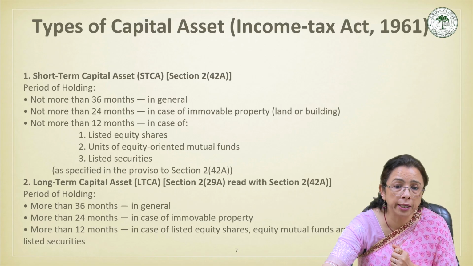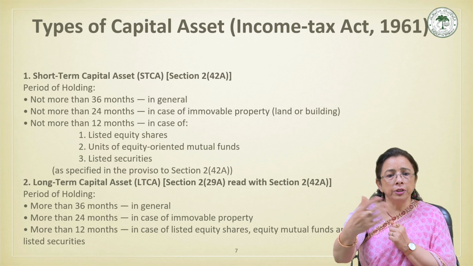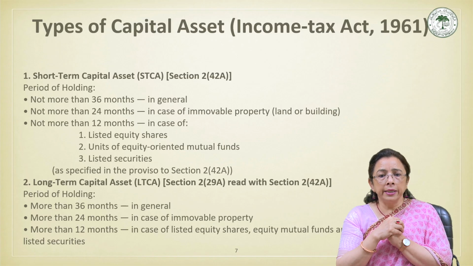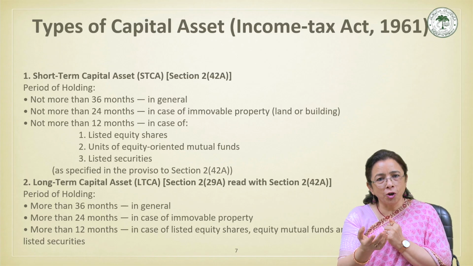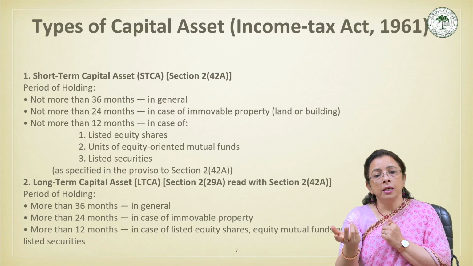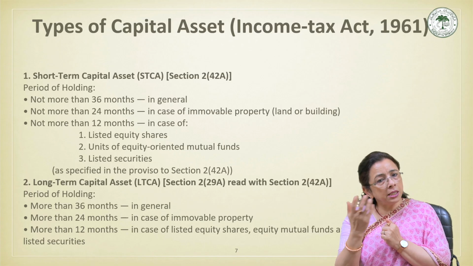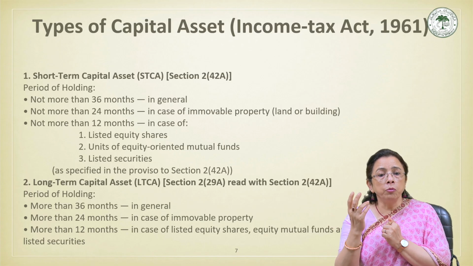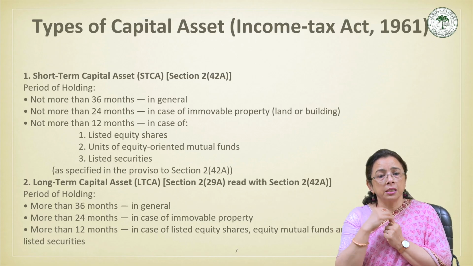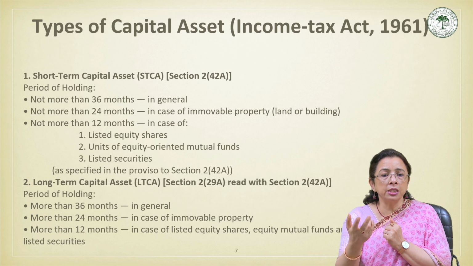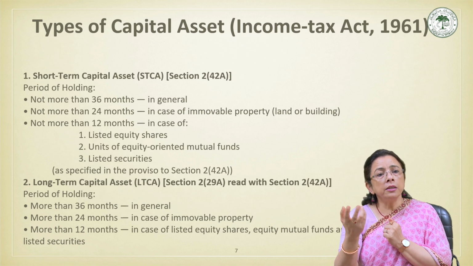Now, what is included under long-term capital asset? Obviously, beyond these limits, it is a long-term capital asset. It is anything that is not a short-term capital asset, or we can say it is held for more than the period that has been defined. So more than 36 months in general, but if it is specifically an immovable property, then more than 24 months, and if it is liquid assets, shares, equity, mutual funds, listed securities, etc., more than 12 months.